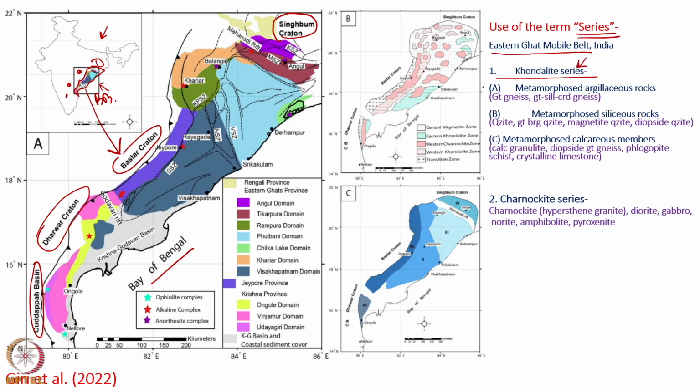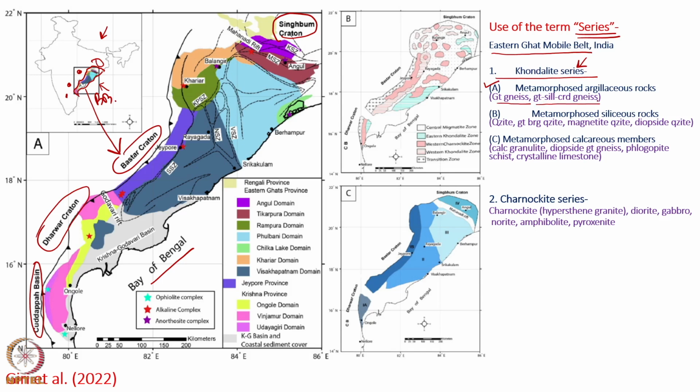Khondalite series means basically three kinds of rock assemblages. It can be metamorphosed argillaceous rocks, which includes the garnet gneiss, garnet sillimanite cordierite gneiss. The second variety is the metamorphosed siliceous rocks. Examples are quartzite, garnet bearing quartzite, magnetite quartzite, and diopside quartzite.